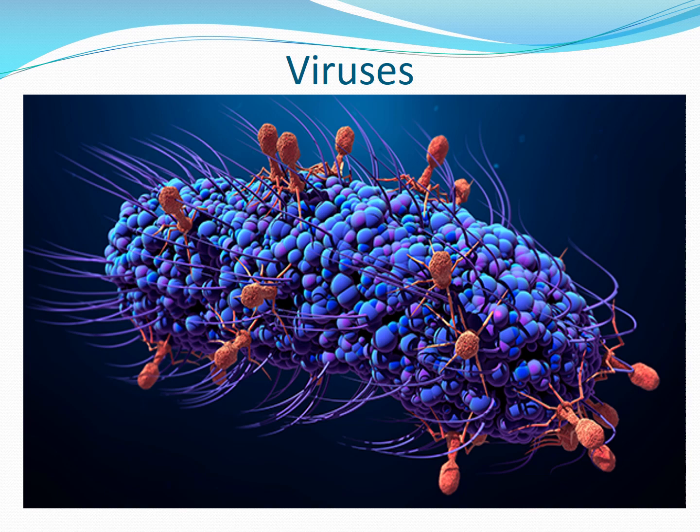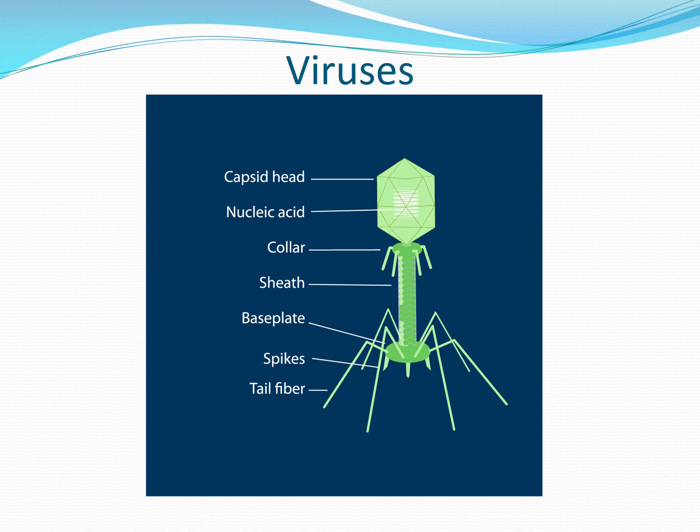This is a picture which shows those viruses which feed on bacteria. The viruses that eat bacteria or feed on bacteria are called bacteriophage. A bacteriophage shows a structure like this. It has a capsid head.